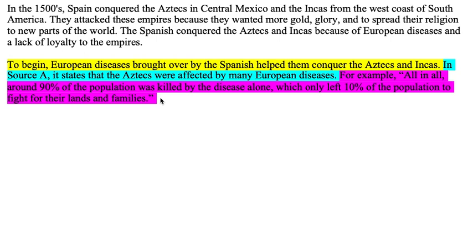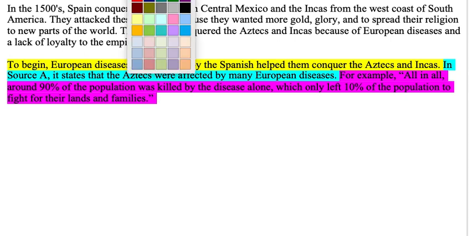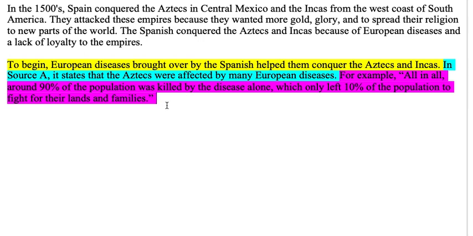Ready to write my interpretation sentence, and I know that this interpretation has to prove why my assertion is true. It also needs to explain why the evidence that I chose is important to this claim. So I'm going to just use the sentence stem. This quote reveals how significant or important these diseases were because. So that's my sentence starter. And now I'm just going to explain my thinking as to why I chose this quote, why it's important, and why it supports my claim.